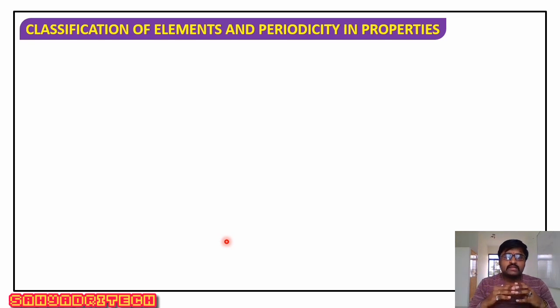The property of the middle element will be the average of the properties of the first and third elements. And that law fails to fulfill the remaining elements, or I can say all discovered elements.